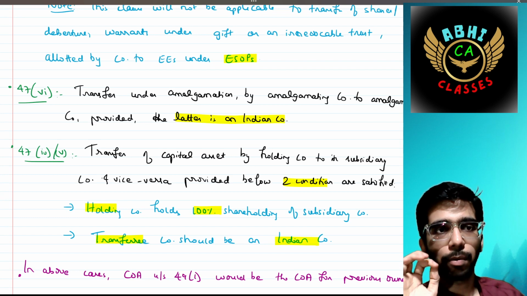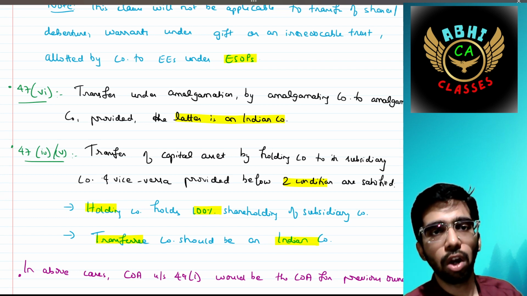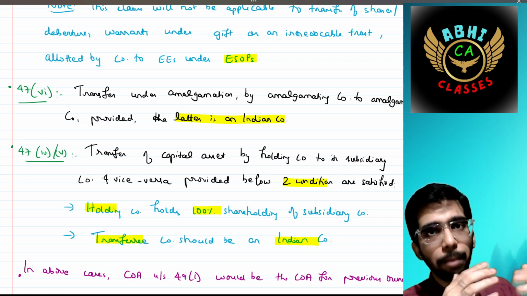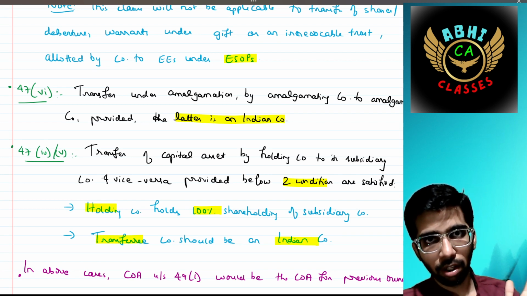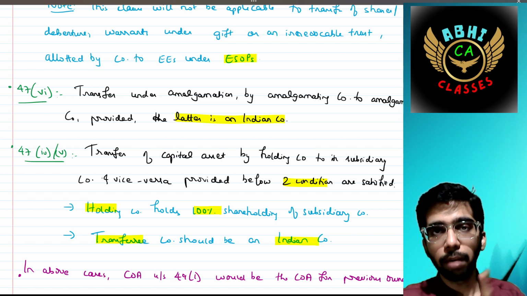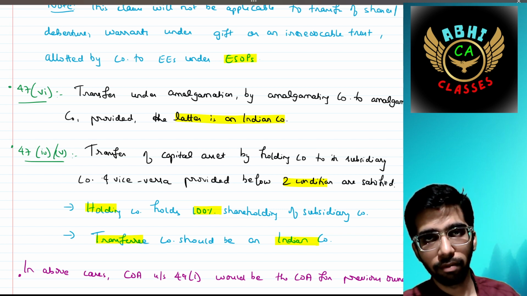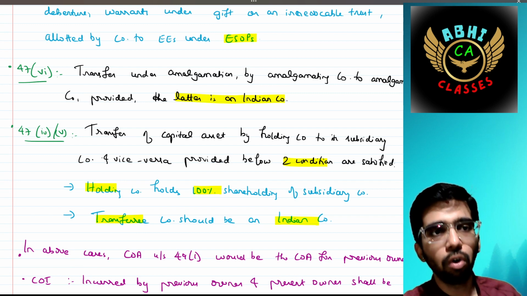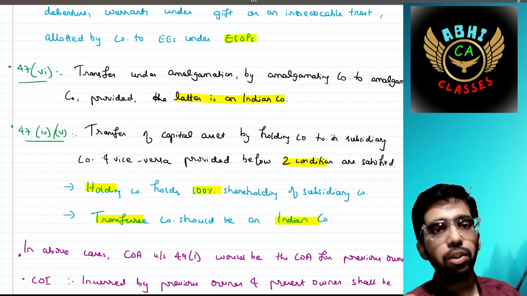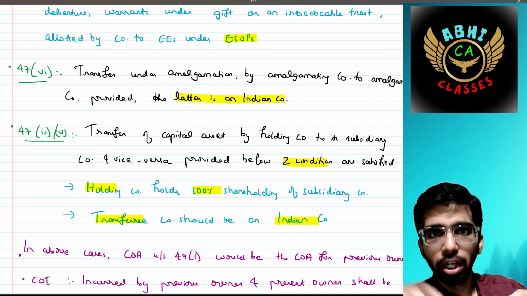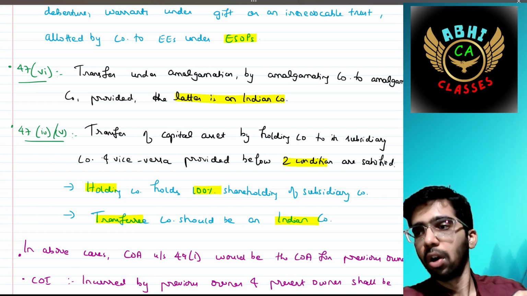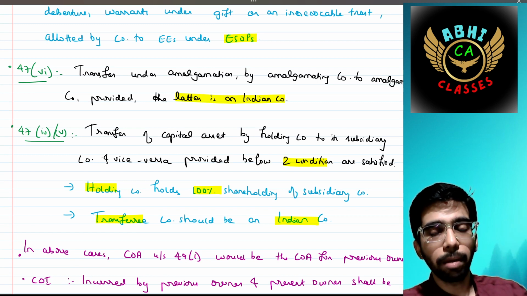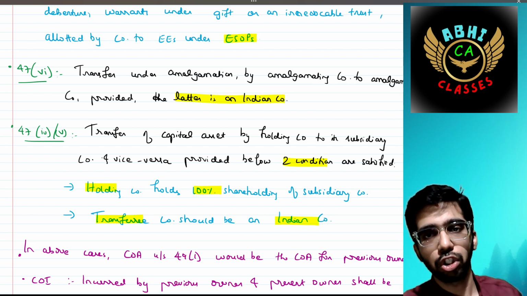Section 47 clause 4, transfer of any assets under amalgamation by amalgamating company to amalgamated company, provided that the amalgamated company should be an Indian company. Then section 47 clause 4 and clause 5, transfer of capital asset by holding company to its subsidiary company or subsidiary company to its holding company, provided the below 2 conditions are satisfied.